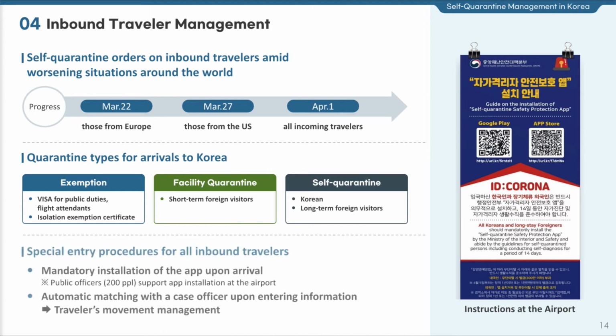Through the special entry procedures, all inbound travelers are allowed to enter Korea only when they install the Self-Quarantine Safety Protection app to check their current location. And we installed banners in the airport to provide instructions, as you see in the picture on the right. When inbound travelers submit their address and other personal data through the app, case officers are designated immediately for monitoring.